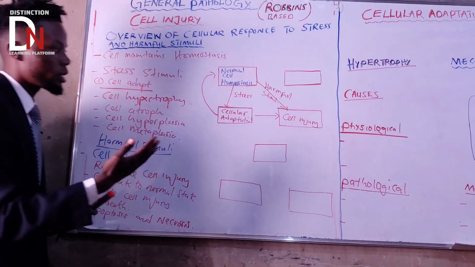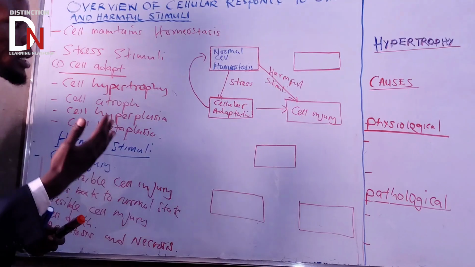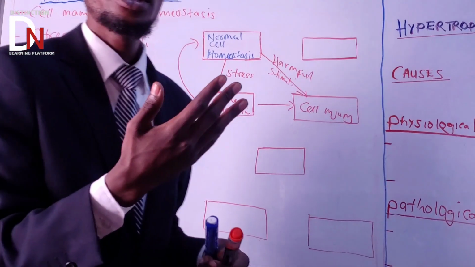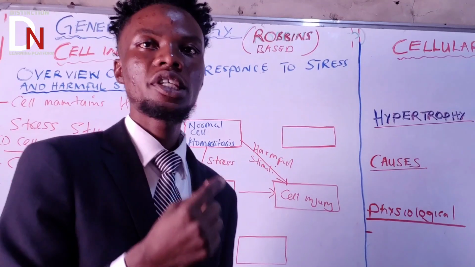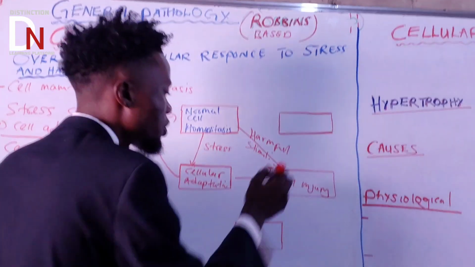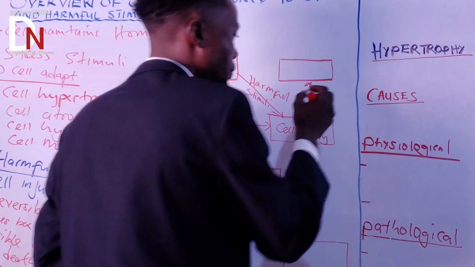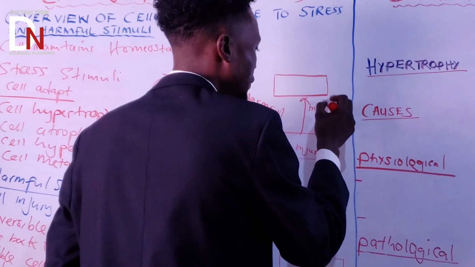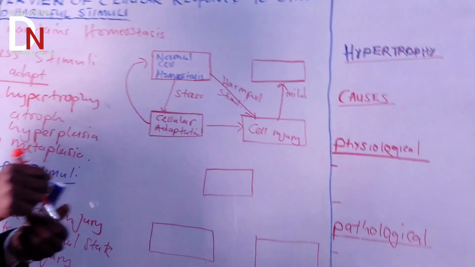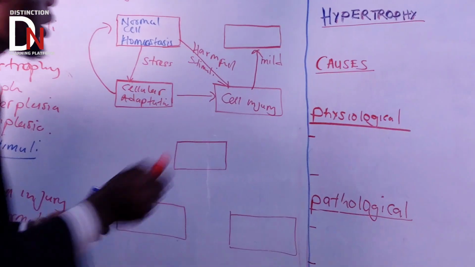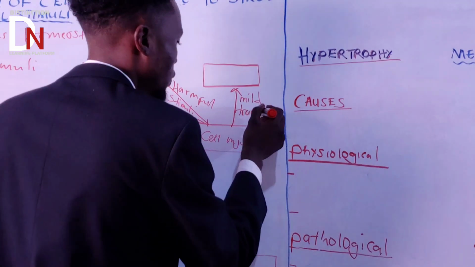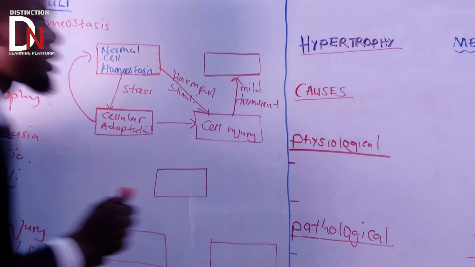Now remember, what did I say about cell injury? Cell injury can be reversible or irreversible. Reversible cell injury is when the harmful stimuli is mild, not that serious, and transient. What does transient mean?